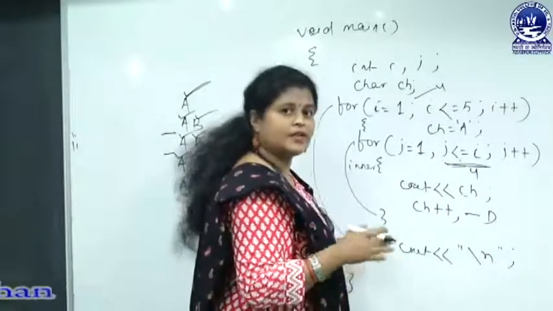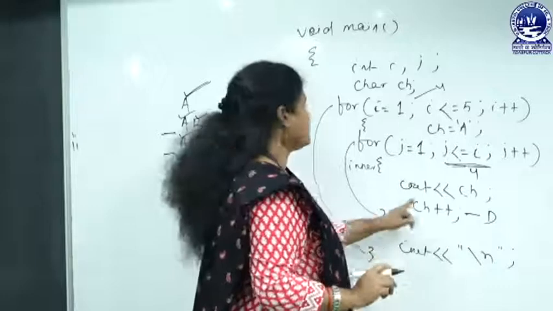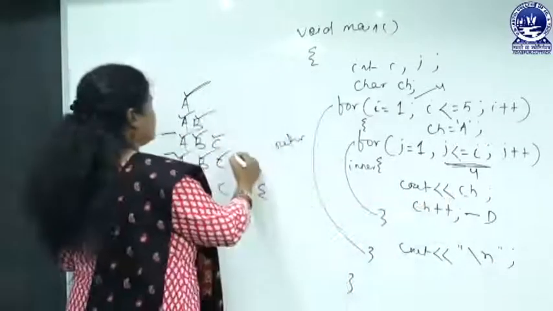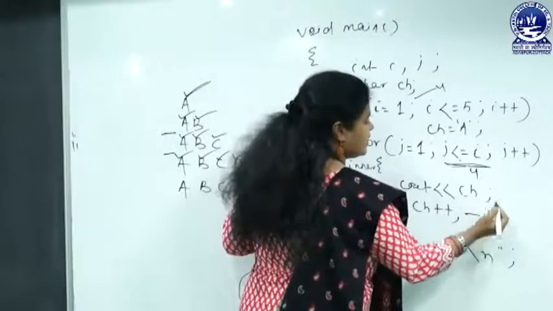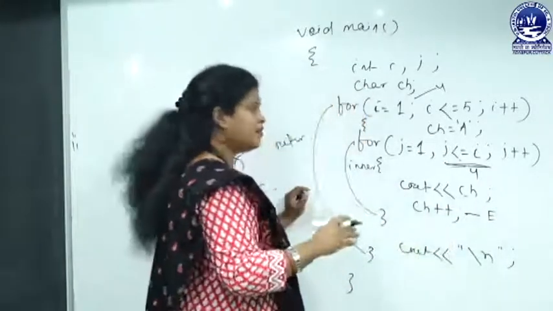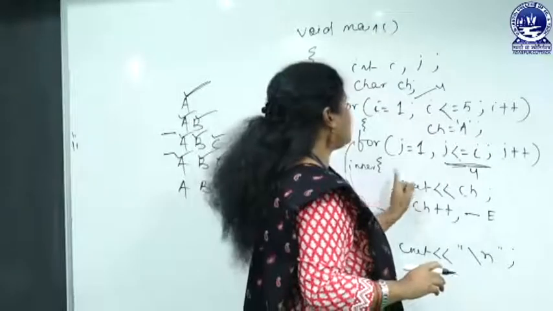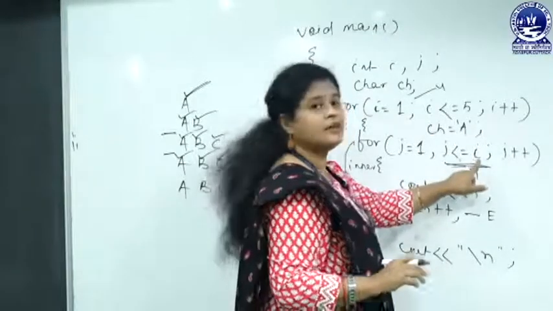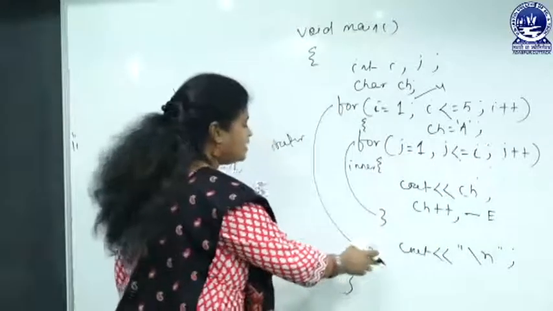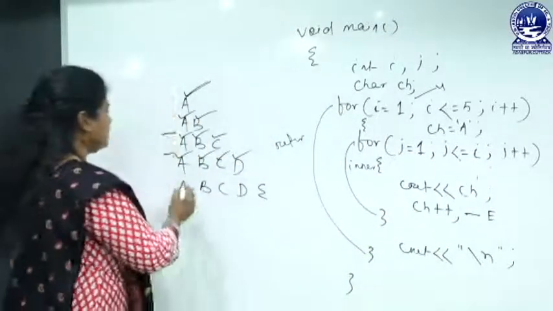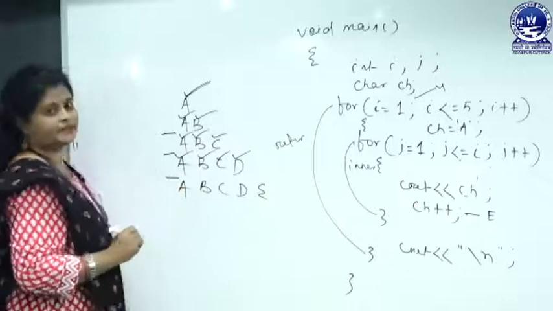Because now the i value is 4 and the j value is also 4. Cout ch, we will get D, then ch++, now the ch value will be E, which is not required here, but it's okay, no problem. Now it will come here, here the i value is now 5 and the condition is false, so it will come out and cout endl. Now we will come to this point.